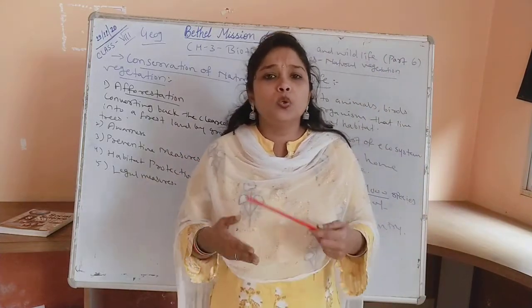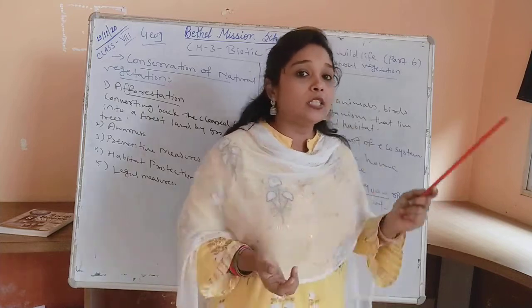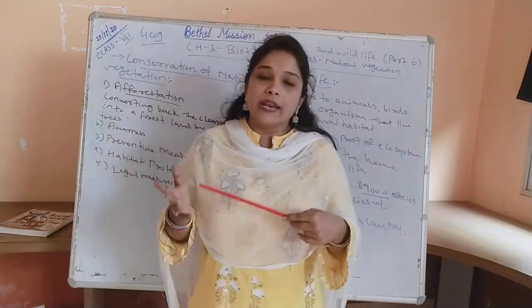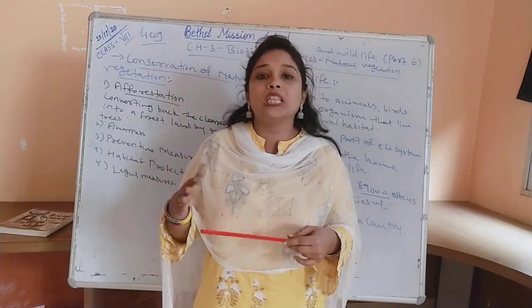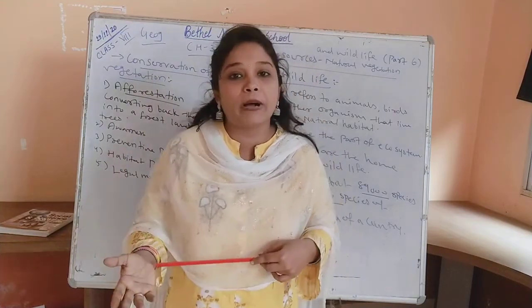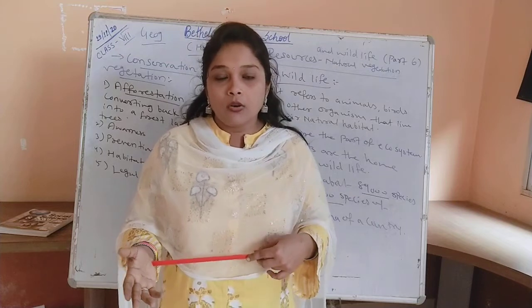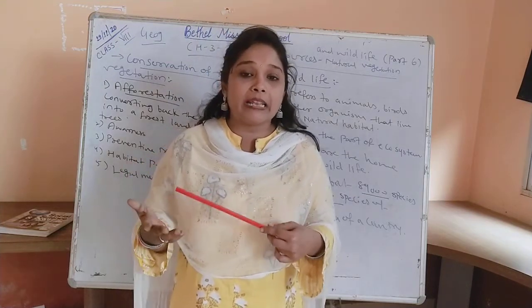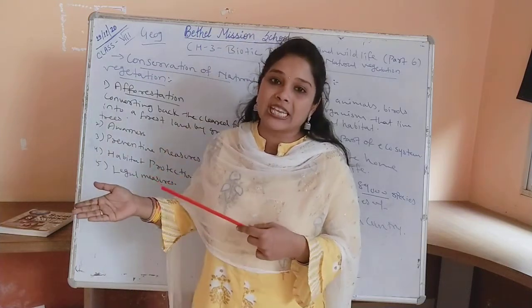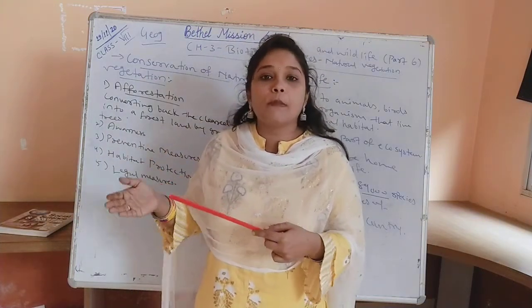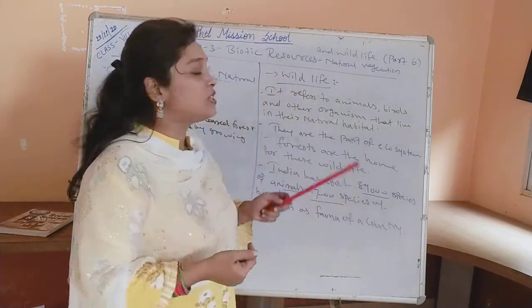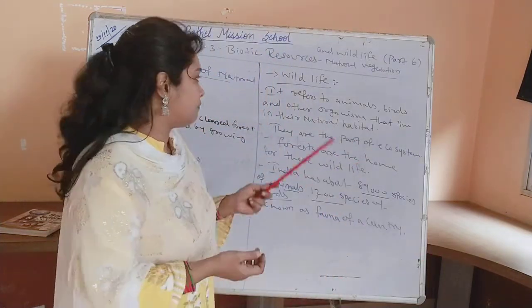Now moving on to the second part of the chapter, that is wildlife. Because when we talk about biotic resources, natural vegetation and wildlife both are important, and both are part of biodiversity and the ecosystem. Okay, so when we talk about wildlife, many wild animals and birds depend upon the forest areas for their living. So when we talk about natural vegetation, wildlife is also very important. Now first we will see what we mean by wildlife.